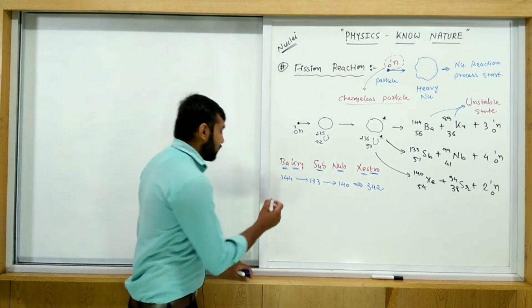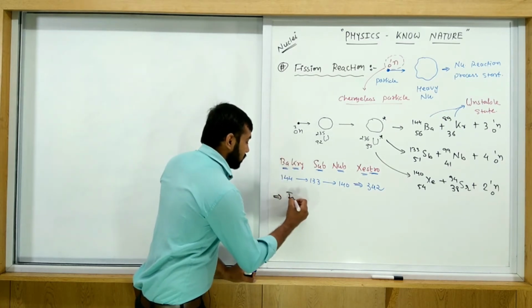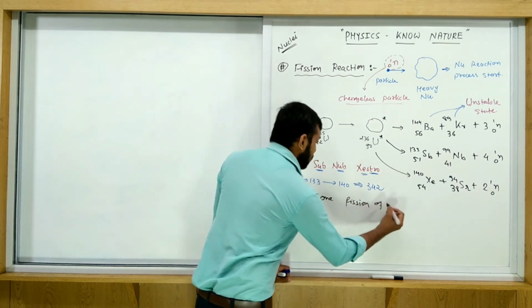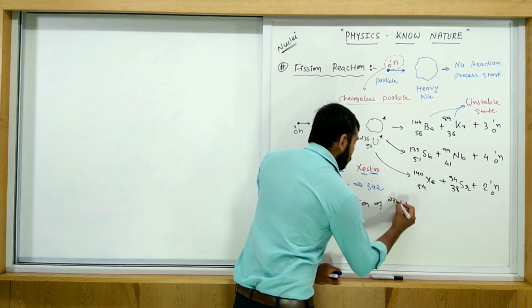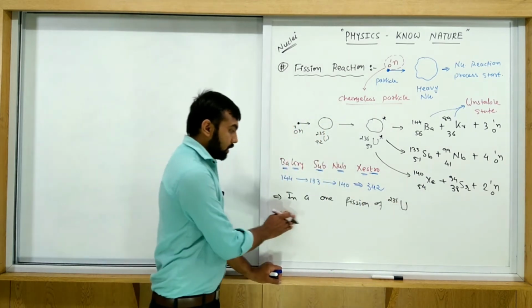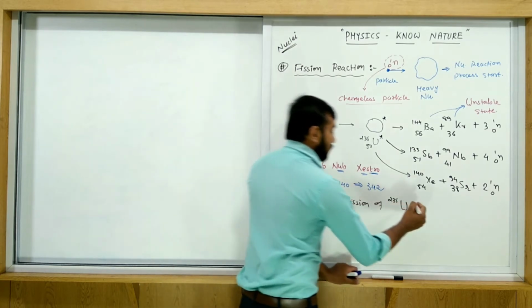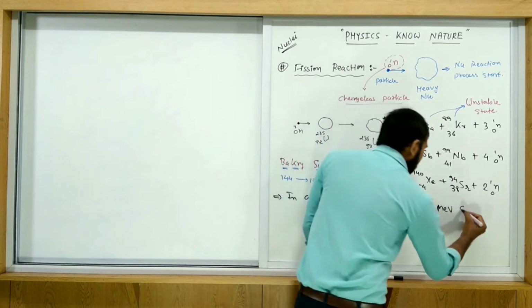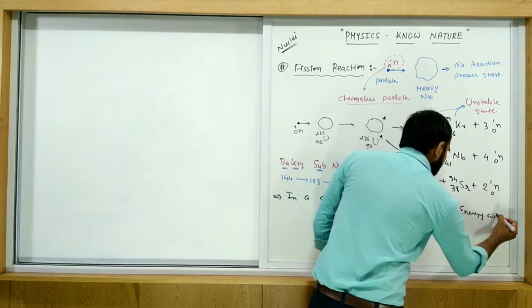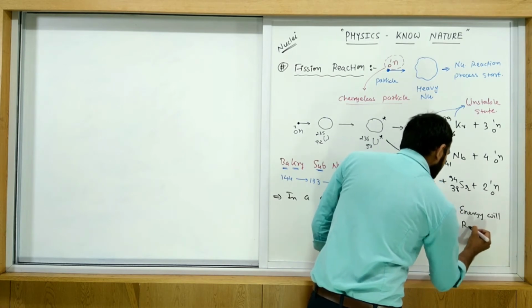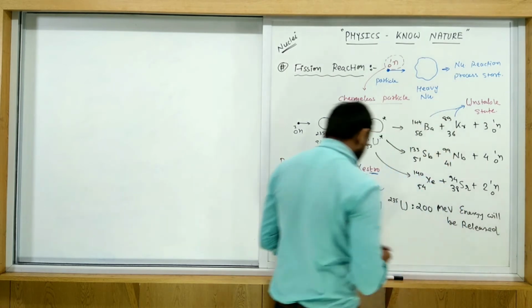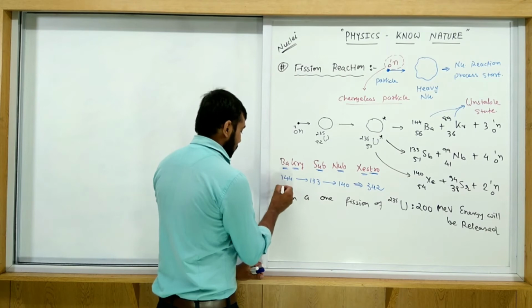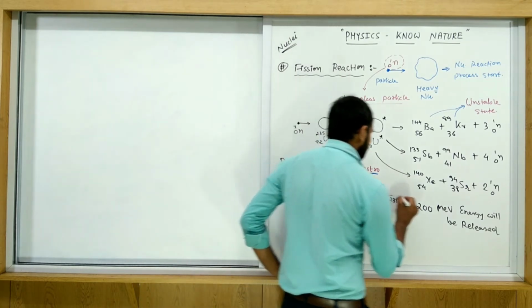So in one fission of uranium 235, 200 MeV energy will be released. All of you note this properly. You must remember this.